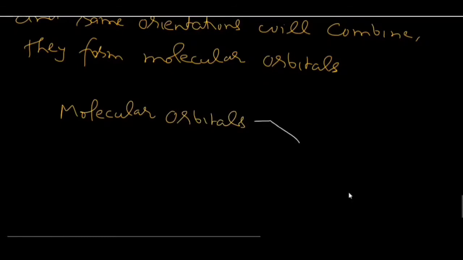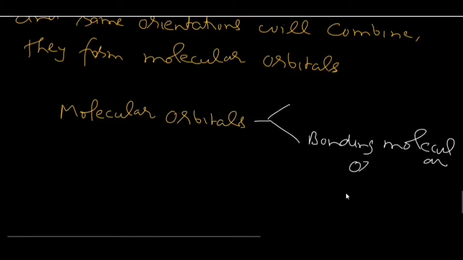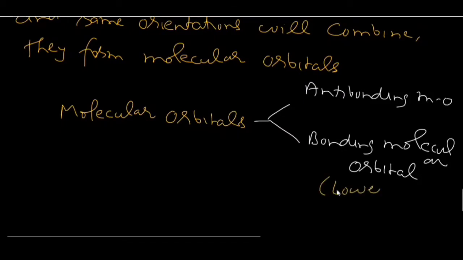One is bonding molecular orbital, and the second one is anti-bonding molecular orbital. We know bonding molecular orbitals have lower energy and anti-bonding molecular orbitals have higher energy.